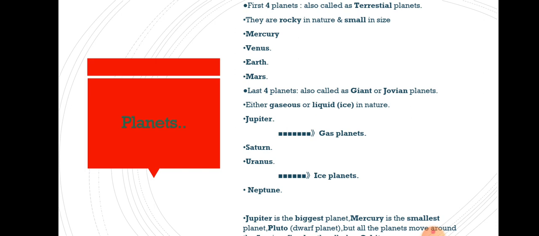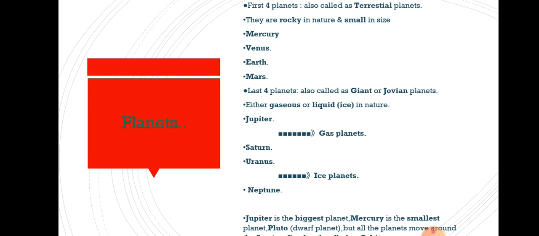But all the 8 planets move around a fixed path which is called its orbit. In the diagram, numerous circles or lines have been made for each planet. You can easily see in the diagram that those lines are called the fixed path.